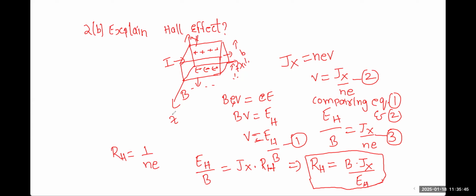So how many marks will it fetch you? It will fetch 6 marks. I already told you: 4 marks for the explanation of Hall effect, and 2 marks for the 4 applications you have to write. Total 6 marks. You can see that method in the question paper also. We are following the same syllabus. So if you can write the 4 applications of Hall effect, that will be more than enough.